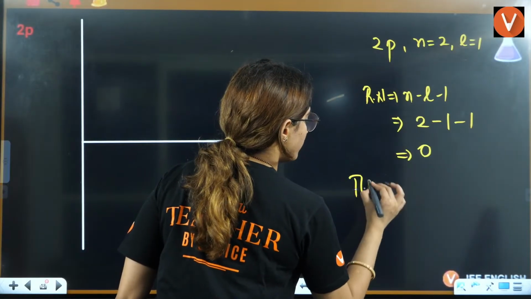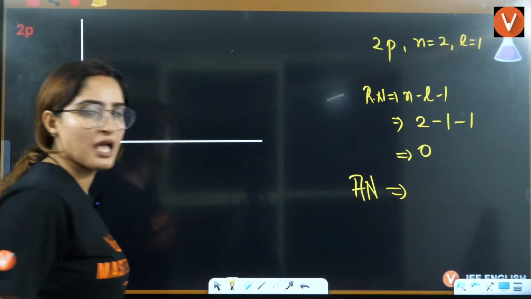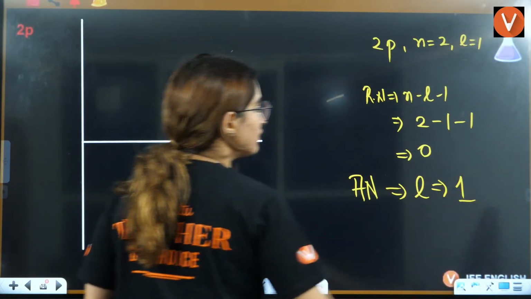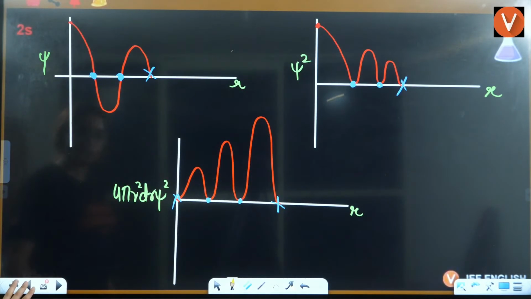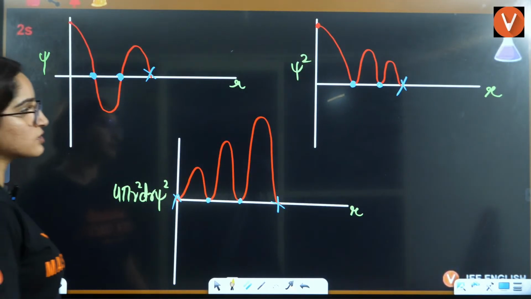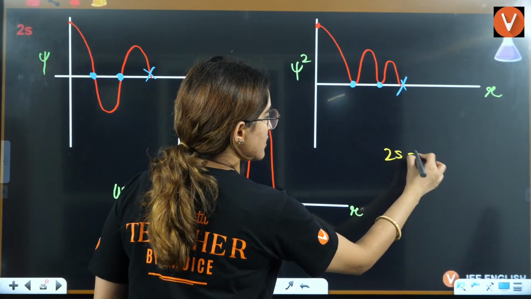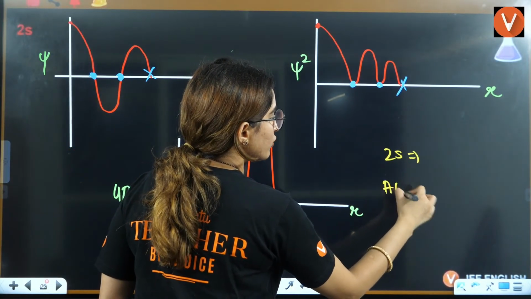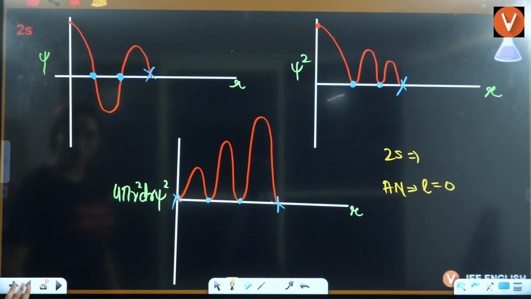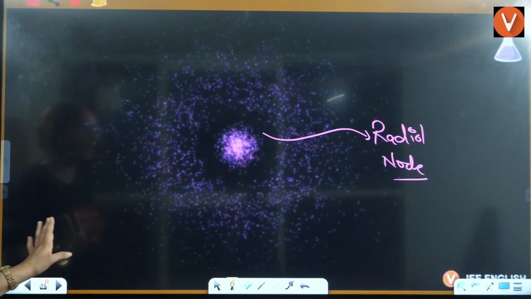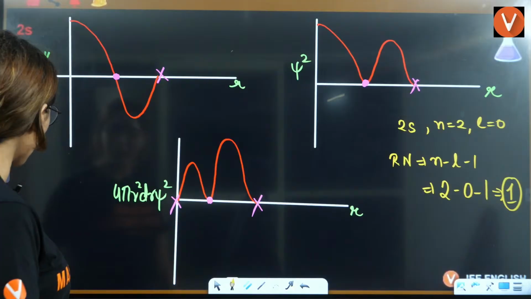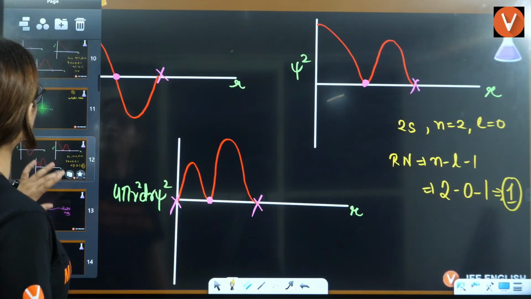Can you draw angular nodes? Angular nodes, here is L, that is equal to 1. Ma'am, why have you not told us about angular nodes here? Because students, if you see this 2s here, for 2s, angular nodes will be equal to L, that is 0. For 1s also, this will be equal to 0. So for 1s, 2s, angular nodes are always equal to 0.